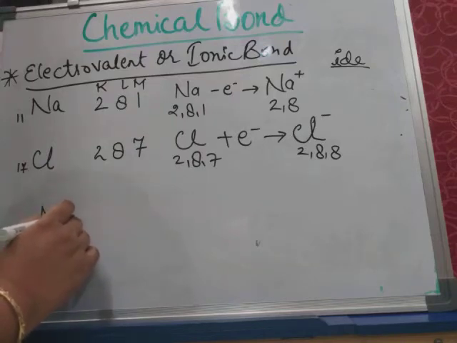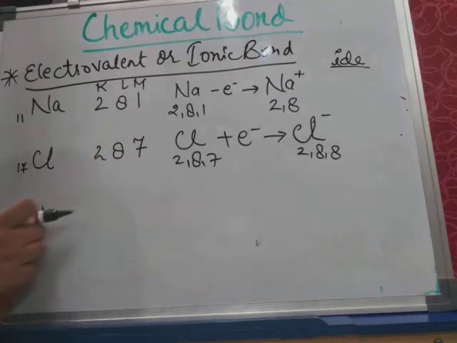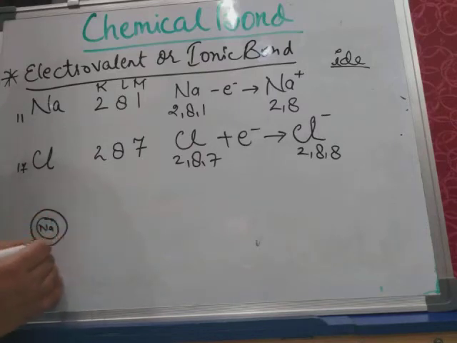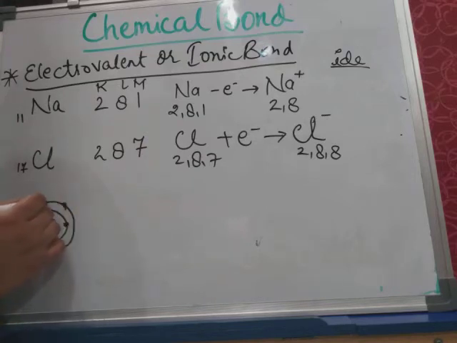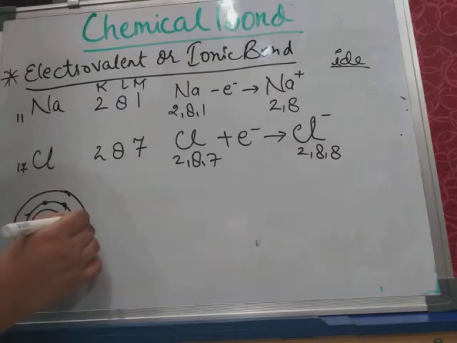Sodium having one electron in its outermost shell, or let me draw the whole atomic structure here. Sodium, this is the nucleus and this is the K shell, having 2 electrons. This is the L shell having 8 electrons, and this is the outermost shell having 1 electron.